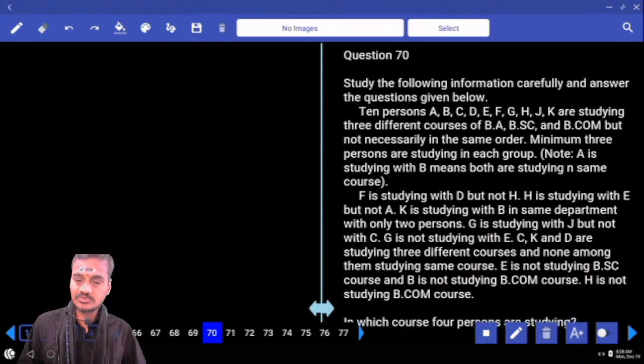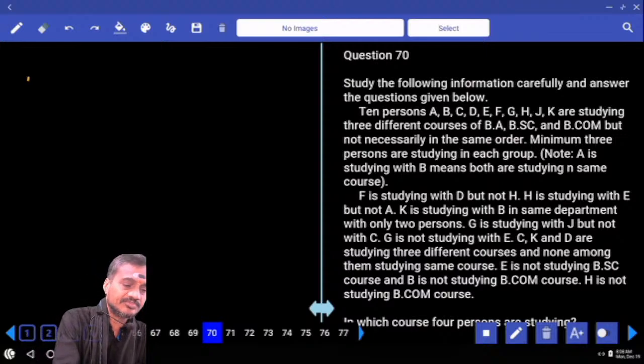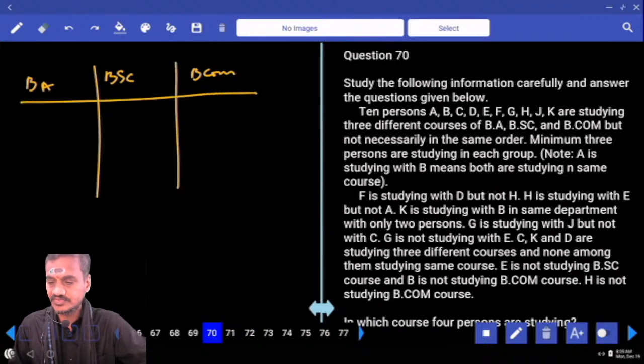The next one, coming to question number 70 onwards. Now 70 to 74, what do you do as first priority? Because 10 persons were there studying in 3 different courses, that means it comes in which category? Common parameter. Common parameter must be divided according to the parameter. What is the parameter we have? BA, next one BSc and BCom. Now BA, BSc and BCom are the 3 courses we have. 10 persons are studying in these 3 different courses.